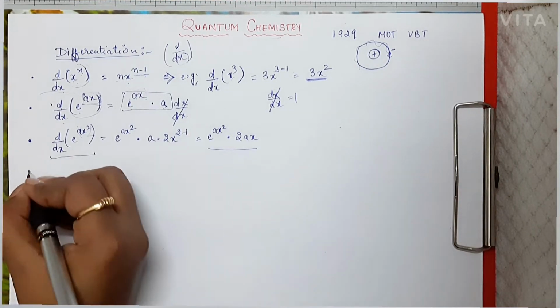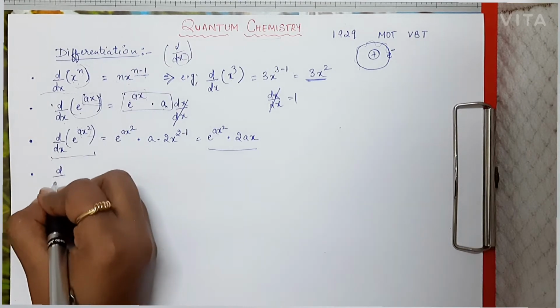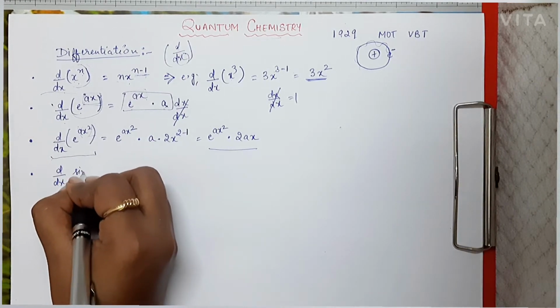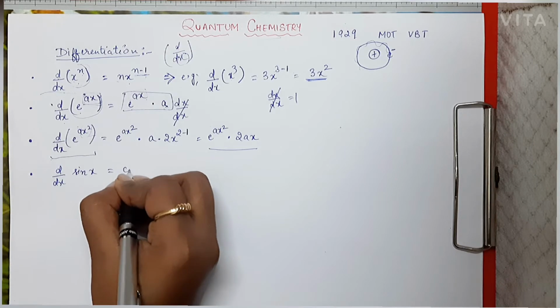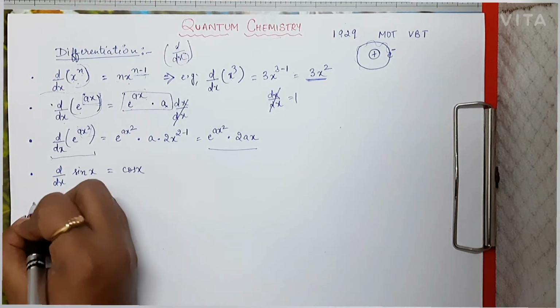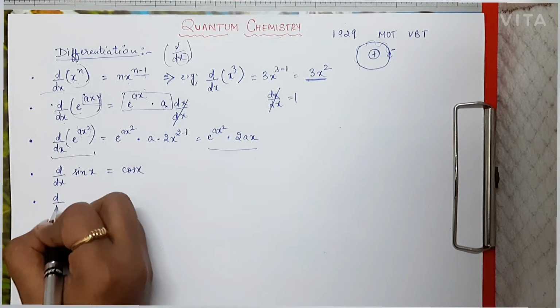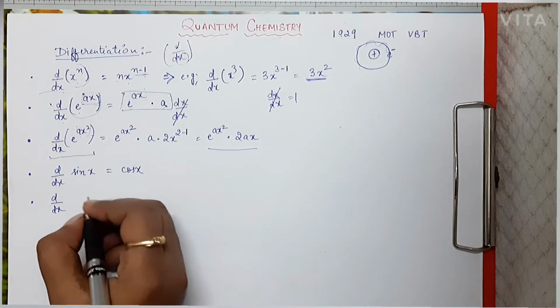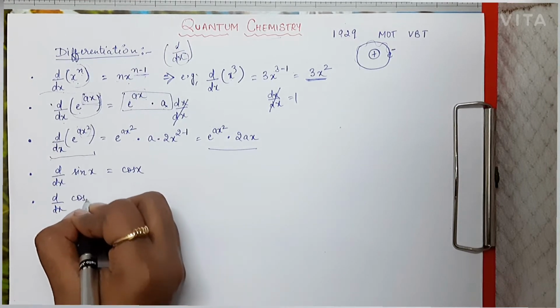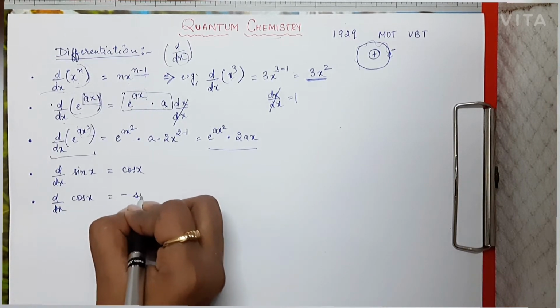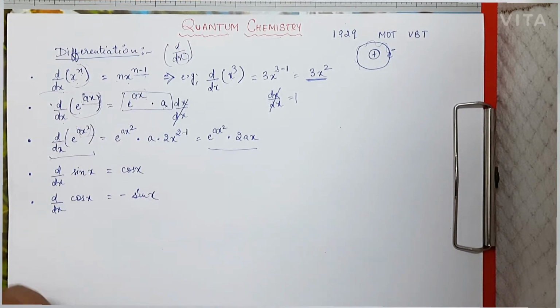Now differentiation of sin x always gives cos x. Differentiation of cos x gives minus of sin x.